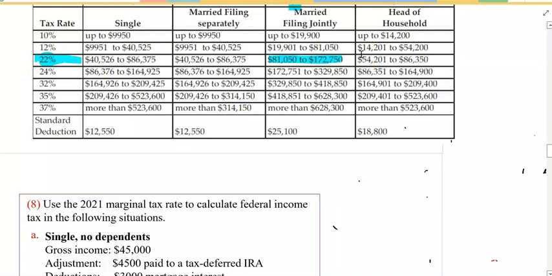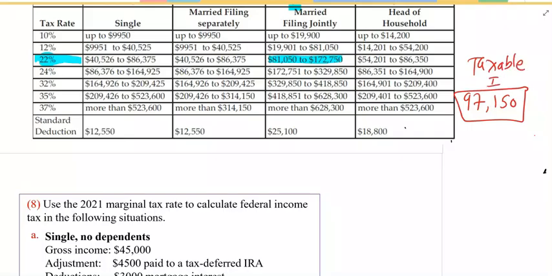Let me write down here how you divide this 97,150. That's the taxable income, right? That's what you found here.